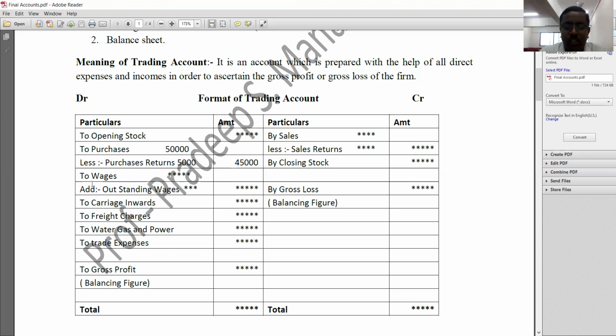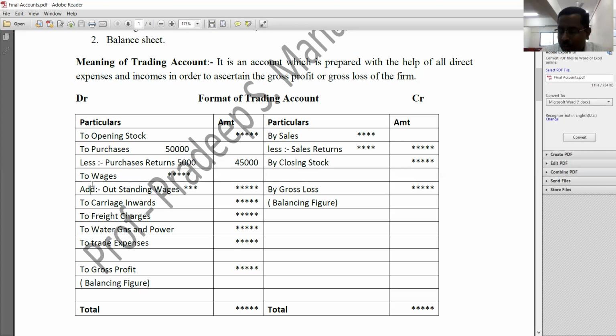Sometimes you people will find certain adjustments on wages. What would that adjustment be? That adjustment will be outstanding wages. So keep in mind, while preparing final accounts, you should remember two things. One is, if there are any outstanding expenses, they must be added. And if there are any prepaid expenses, they must be deducted. Once again, outstanding expenses must be added and prepaid expenses must be deducted. So there will be wages, and if there are any outstanding wages, they must be added to those wages. By that you will get net wages or total wages.